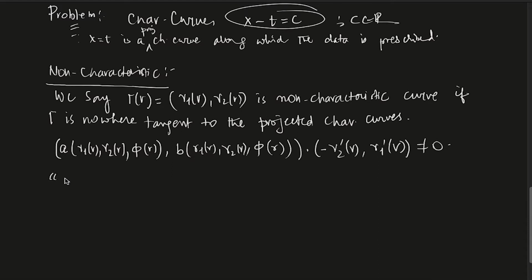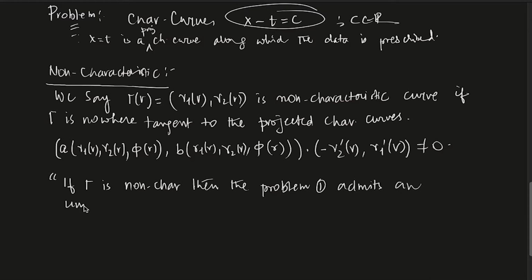Essentially, if gamma is non-characteristic, then the problem admits a unique solution near, let's say, r naught, some point r naught, 0, so s equals to 0.